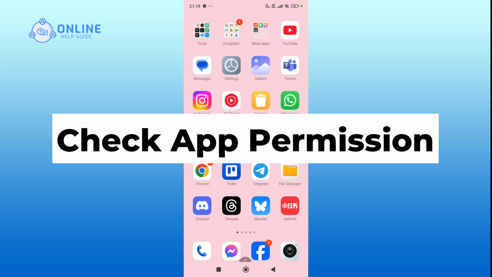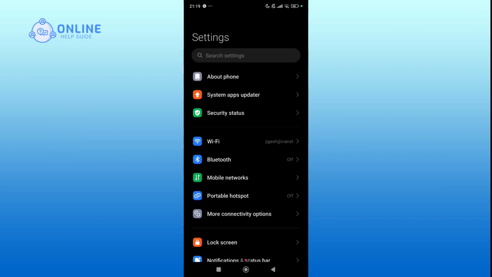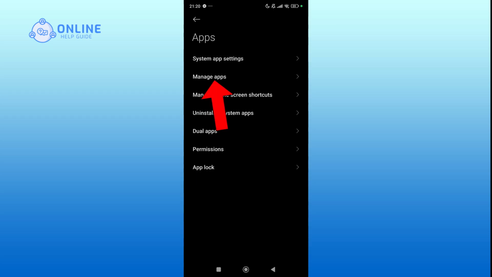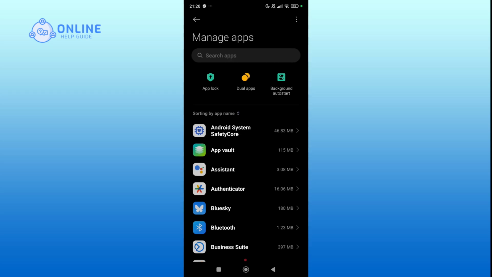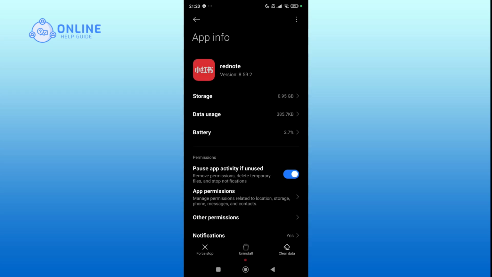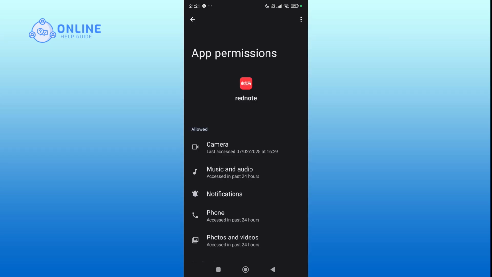Check app permission. Open the settings. Then scroll down and tap on the apps option. And select the Manage app. Find and tap on the REDnote. Likewise, click on the app permission and check whether the REDnote has permission to access the sound.